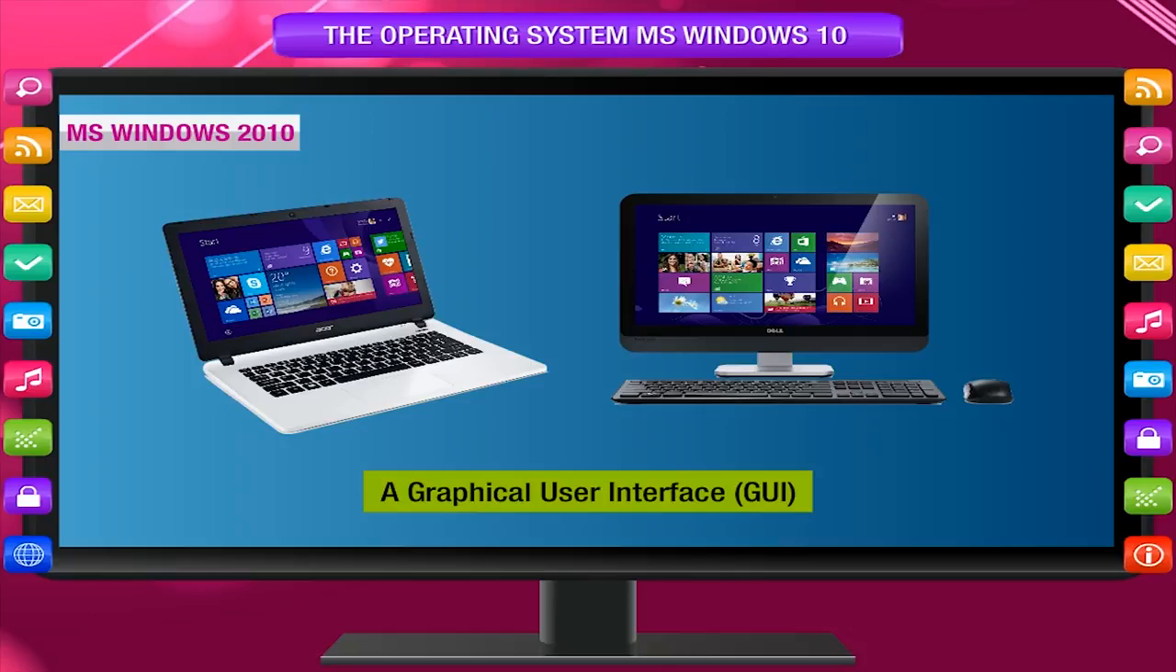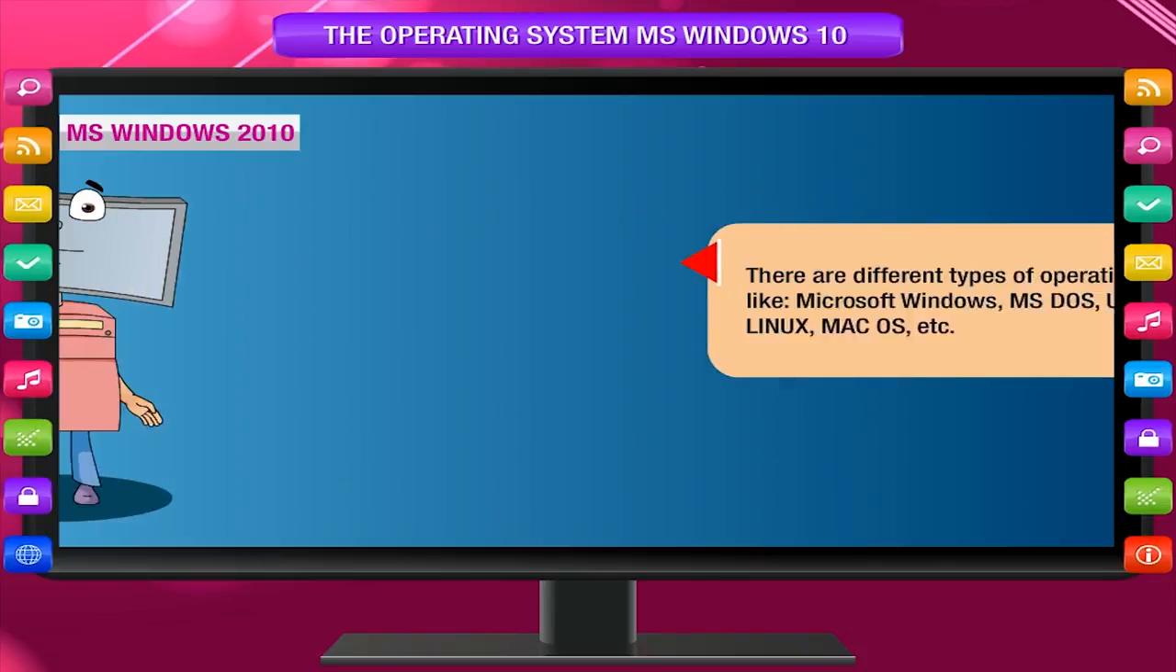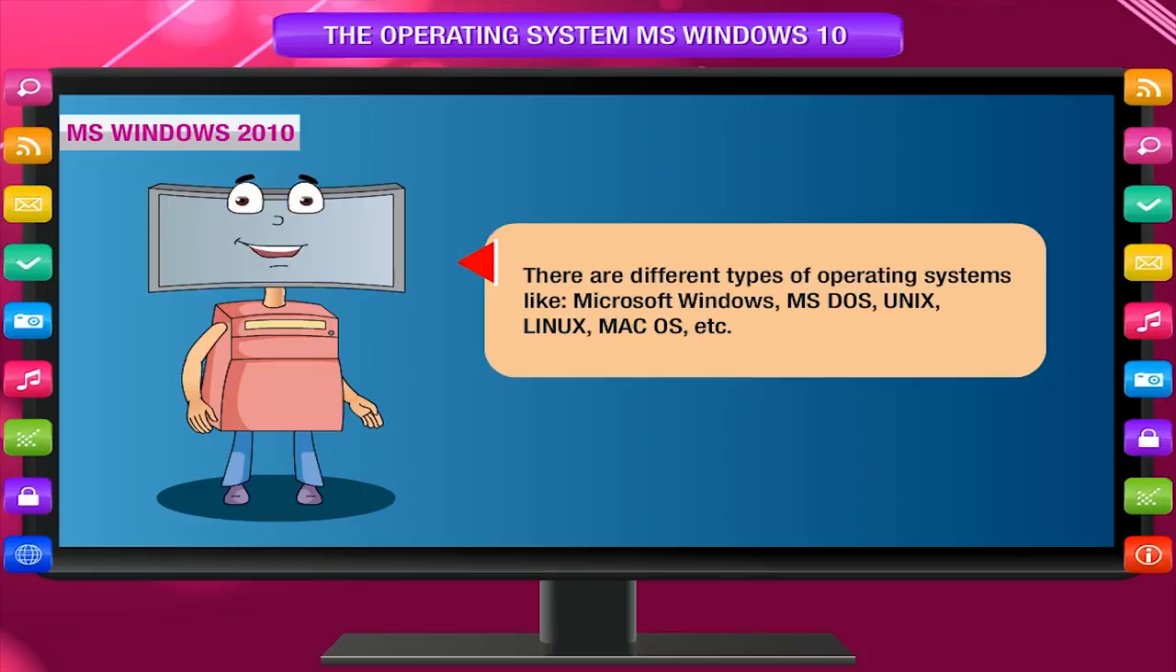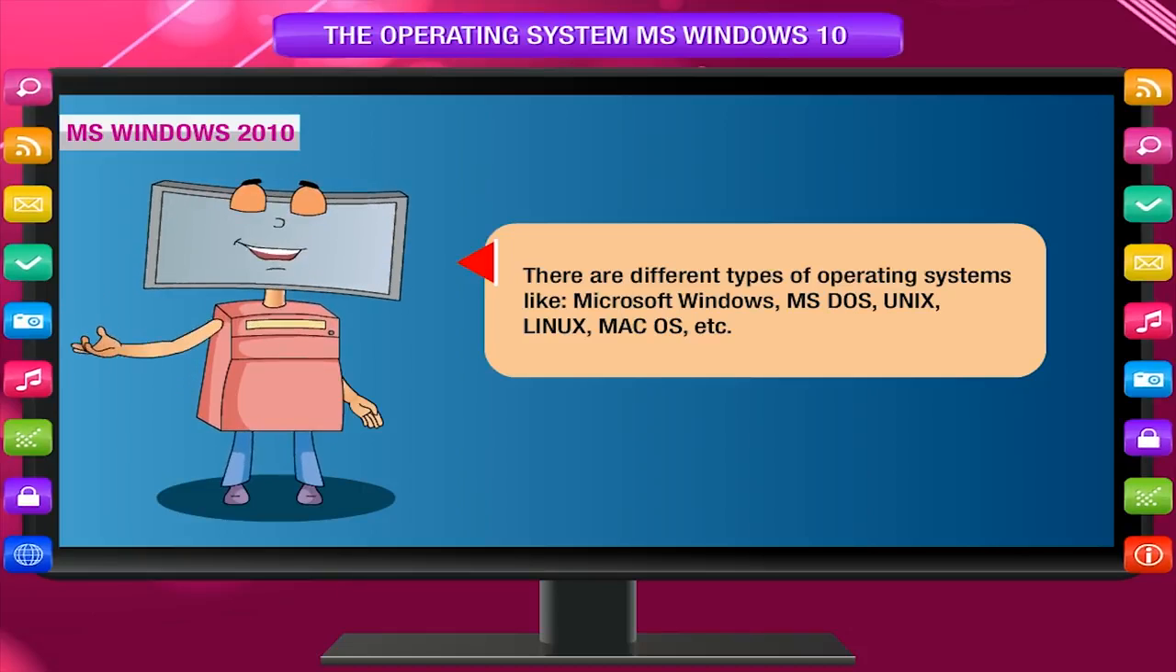Windows is an operating system which enables the user to interact with the computer, providing more ways to interact than typing. It is a set of programs that provides a user-friendly GUI platform and helps to operate a computer. A graphical user interface or GUI offers graphical icons and visual indicators. The actions are usually performed through direct manipulation of the graphical elements. There are different types of operating systems like Microsoft Windows, MS-DOS, Unix, Linux, Mac OS, etc.